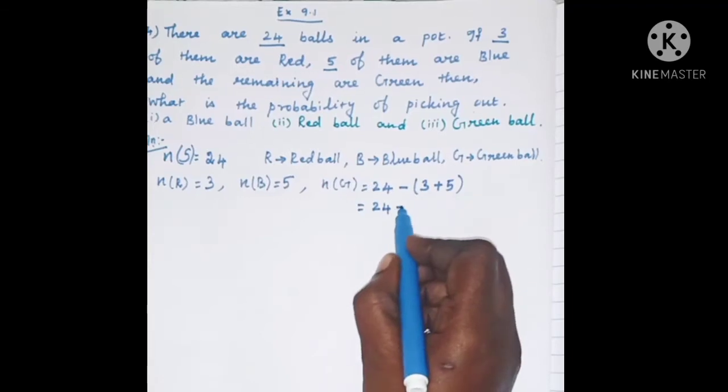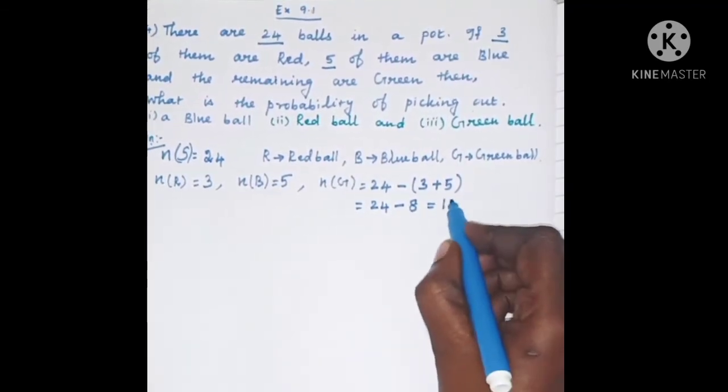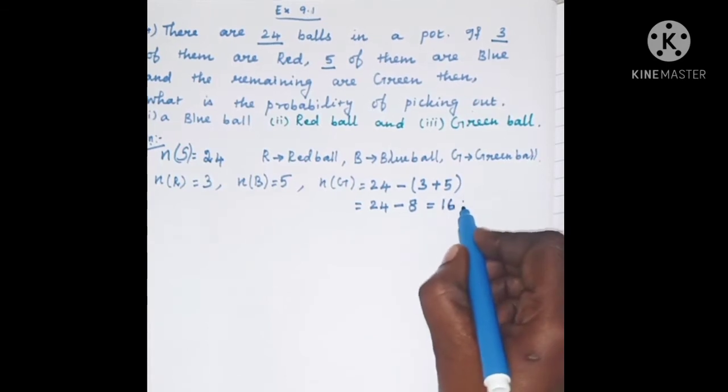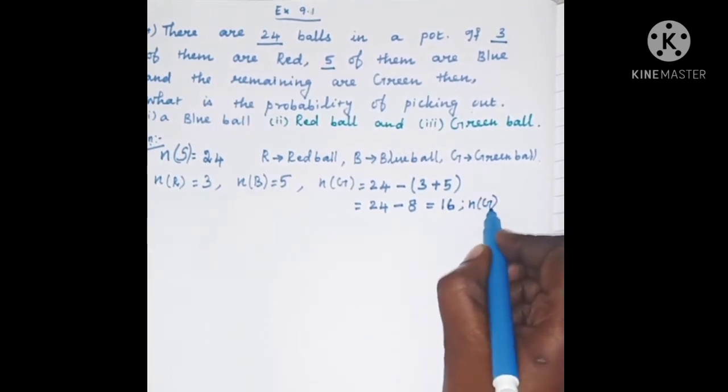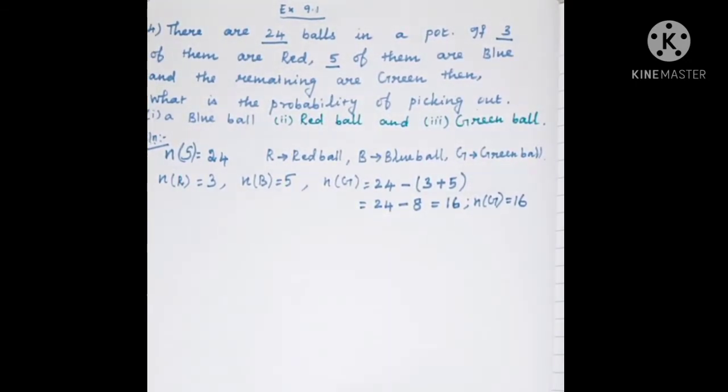So 24 minus (3 plus 5), which is 8. So 24 minus 8 is 16. Therefore, the number of green balls n of G is equal to 16. There are 16 green balls in a pot.